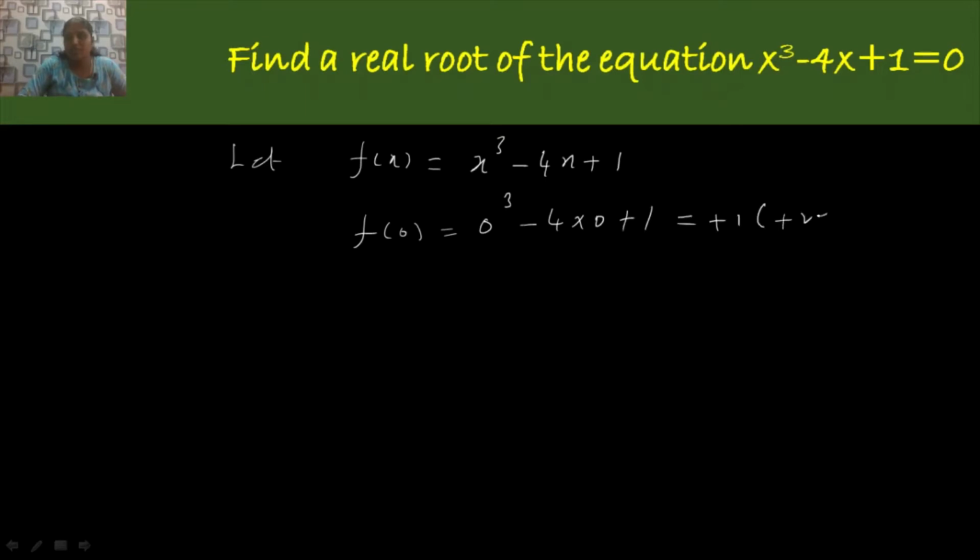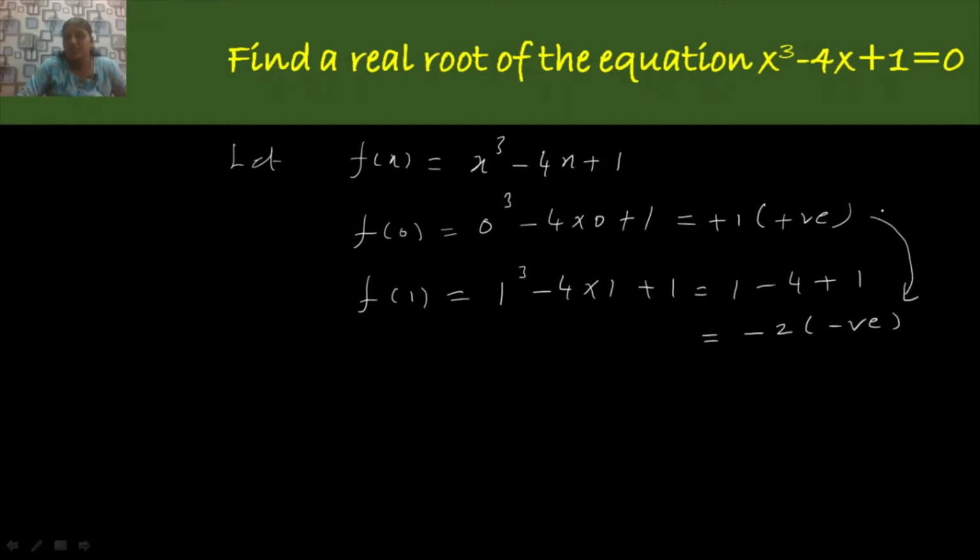This is a positive value. Next, please substitute 1 for x, that is f of 1 is equal to 1 cube minus 4 product 1 plus 1. Simplifying this, you get 1 minus 4 plus 1, that is 1 plus 1, 2, 2 minus 4 is minus 2. That is, there is a change of sign from positive to negative value.